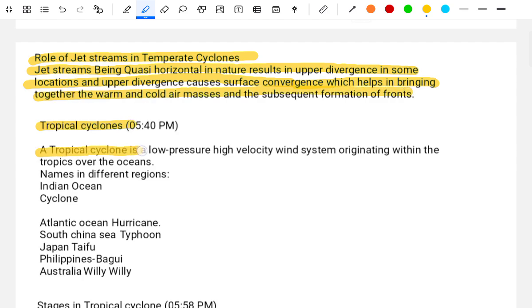Tropical cyclone. The tropical cyclone is a low pressure, high velocity wind system originating within the tropics over the ocean. The names in different regions: Indian Ocean cyclone, Atlantic Ocean hurricane, Southern China typhoon, Japan typhoon, Philippines Baguio, Australia Willy-Willy.